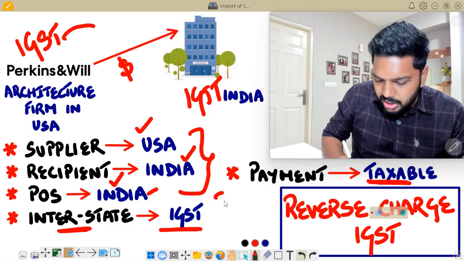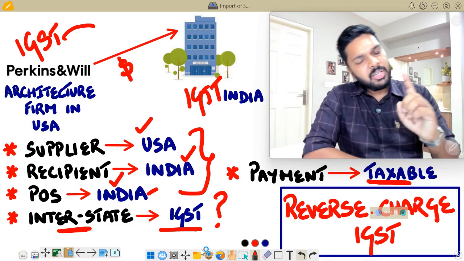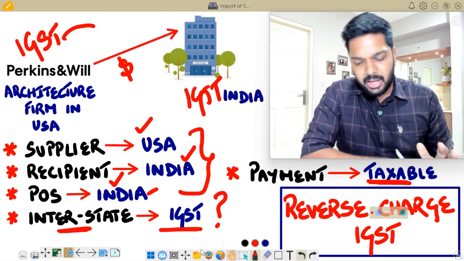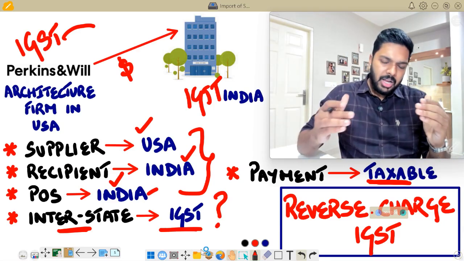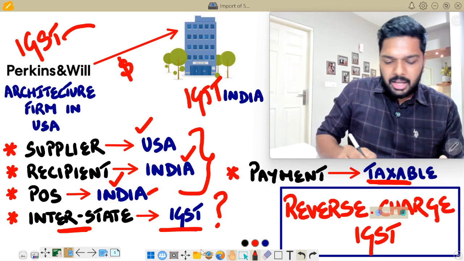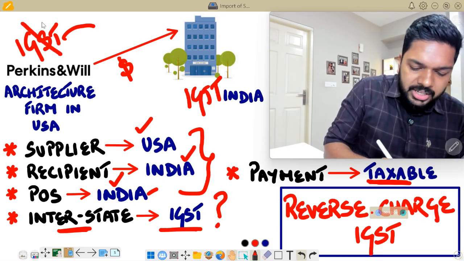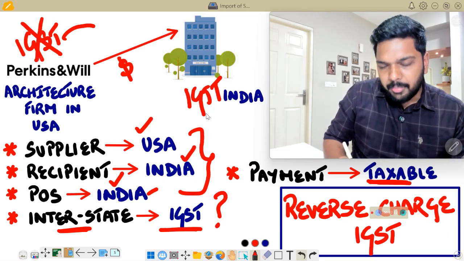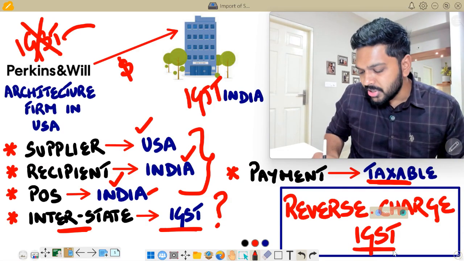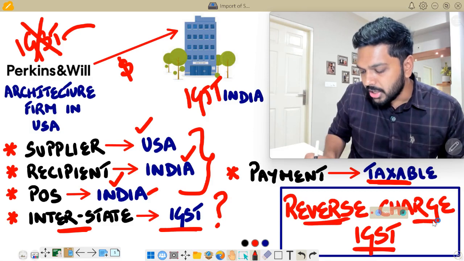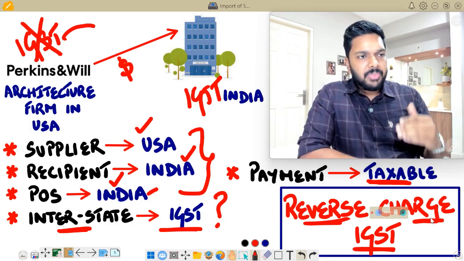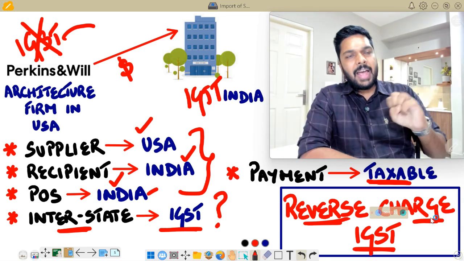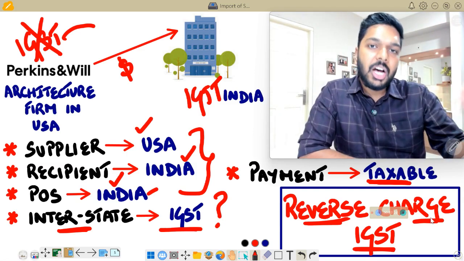But the question is, who will now pay IGST? IGST is leviable, but who will pay IGST is a question. Will the supplier pay or the recipient pay? Now, in this particular situation, under GST, it is said that the supplier will not pay GST because it is a totally unrelated party. The recipient, or the company in India, will be liable to pay IGST under reverse charge basis. Normally under GST, the supplier supplying services or goods will collect GST from the recipient and pay GST to the government on forward charge basis.